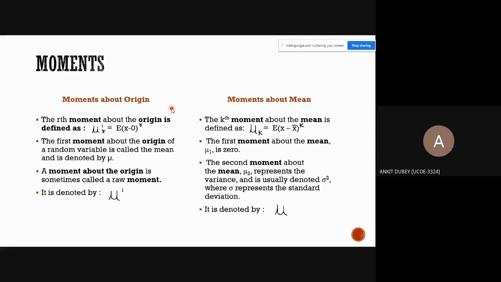Good morning, ma'am. I am Ankit Dubey, and I am going to explain moments about origin. There are two types of moments: moment about origin and moment about mean. First, we are looking at moment about origin.